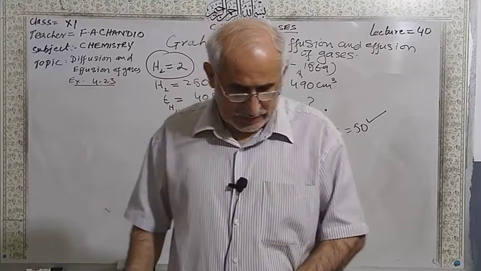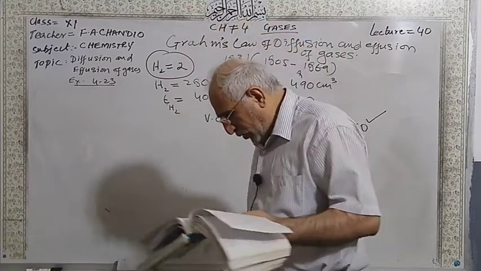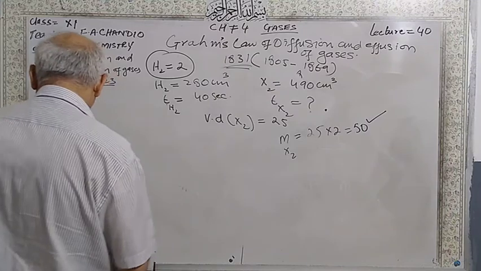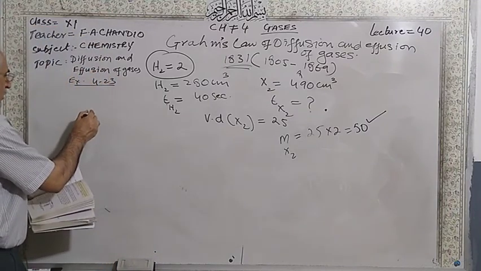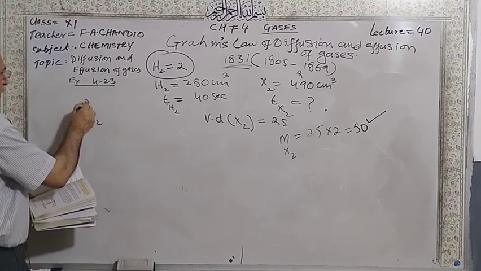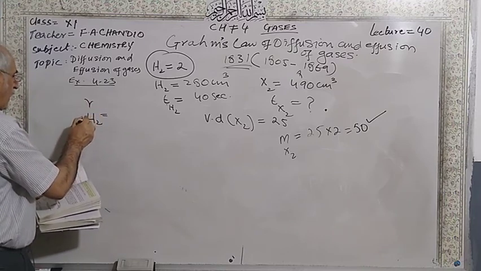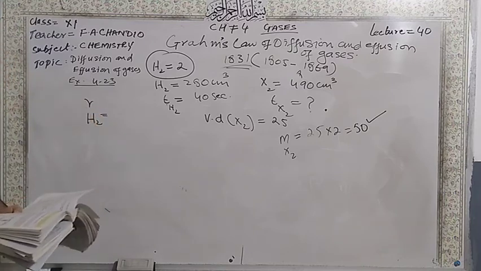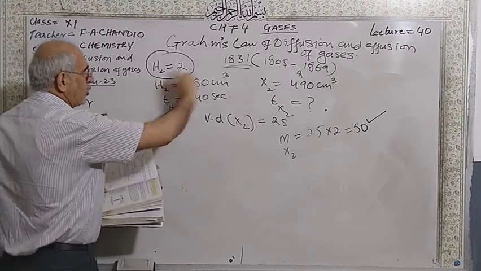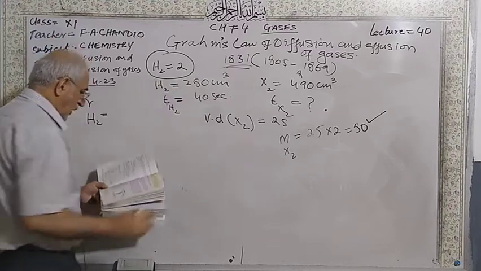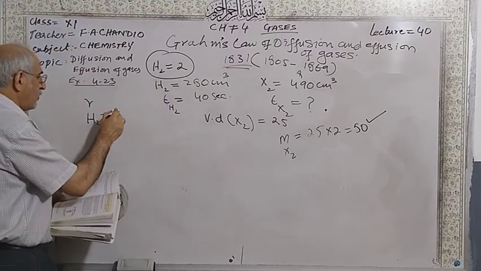Okay. Now, if we are going to calculate rate of diffusion of the hydrogen, the formula is velocity over time.